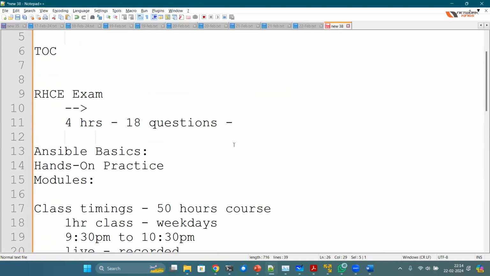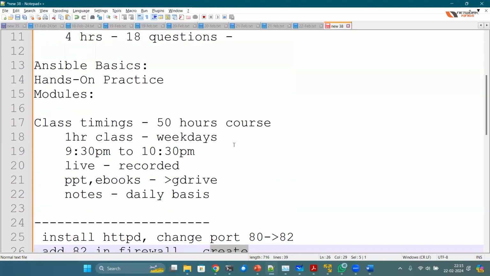So there will be 18 such questions, starting from user management, package management, hard disk management, generate some sort of report, use shell scripts, and use the other Ansible features. So 18 questions in total, 4 hours duration, and obviously we are going to practice everything. We are going to practice the sample patterns, sample questions. I'll explain what the tips and tricks are to clear the exam, and how to get help in the exam. Yes, you can also take help in the exam, because help is inbuilt. When you install Ansible, you get help as well.